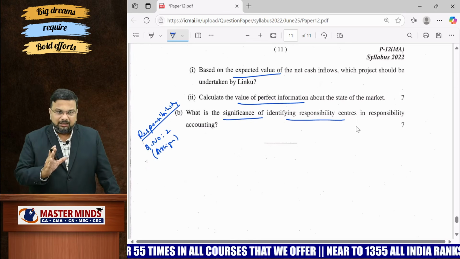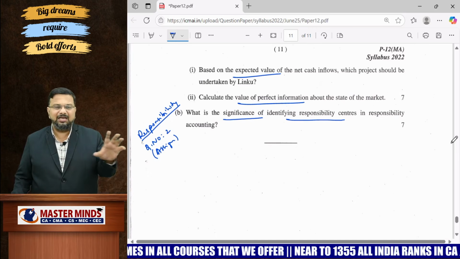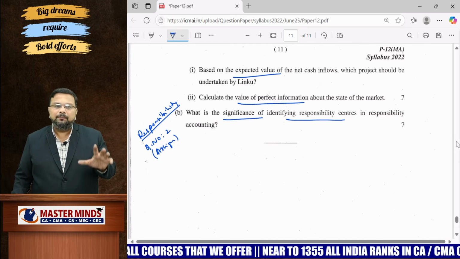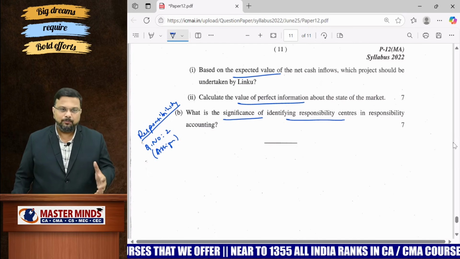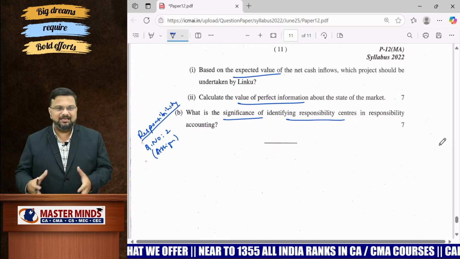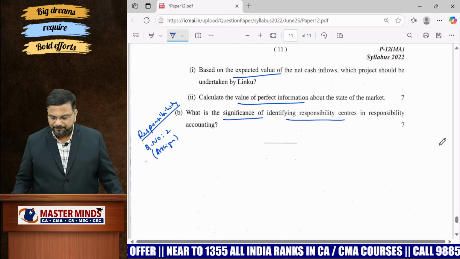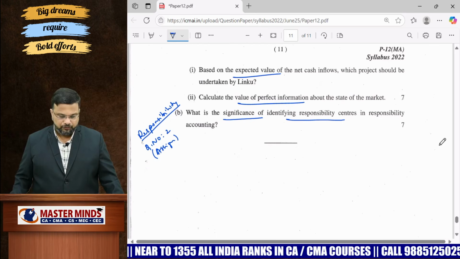Now, if you are thorough with the syllabus, you can easily answer and get good marks. When I say good marks, 50-55 marks in this particular paper. All the best for future endeavors. Thank you.